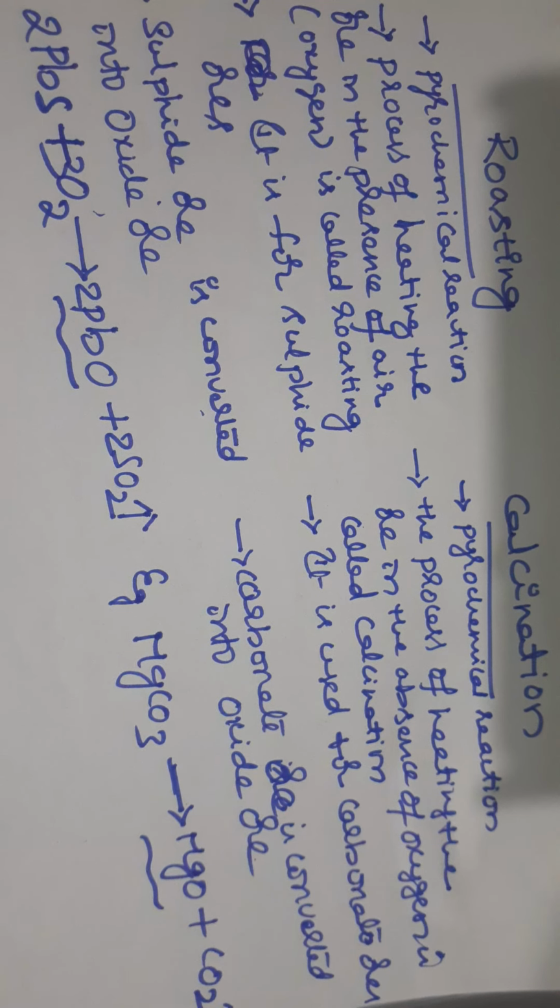For example, 2PbS plus 3O2 gives rise to 2PbO plus 2SO2, and MgCO3 gives rise to MgO plus CO2. PbS is galena, the ore of plumbum or lead. MgCO3 is magnesite, the ore of the metal magnesium, students.